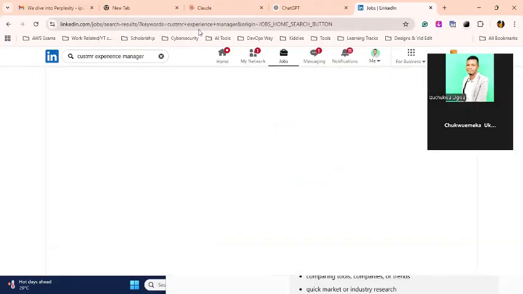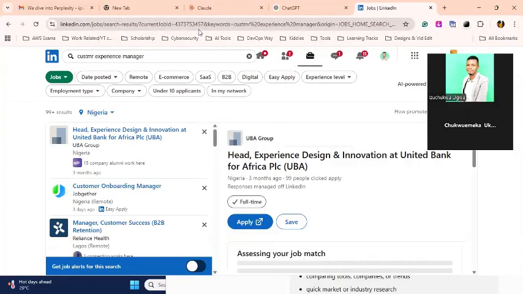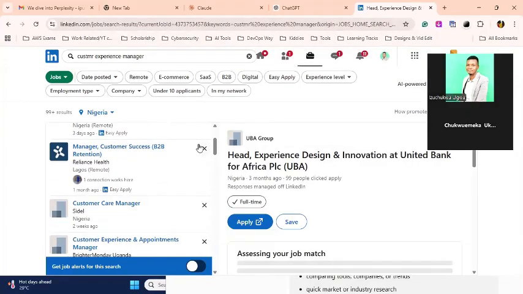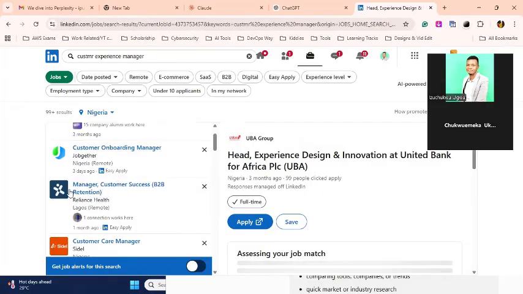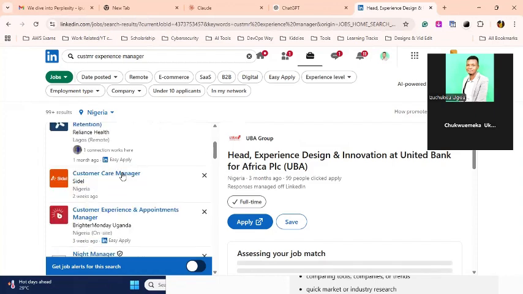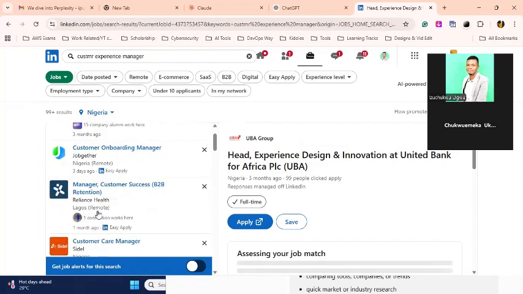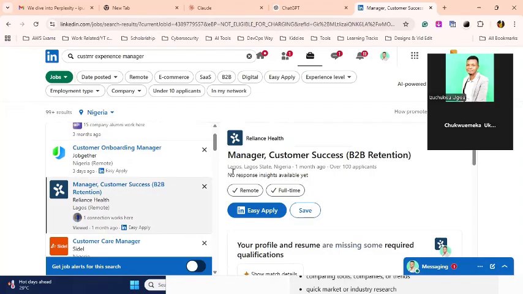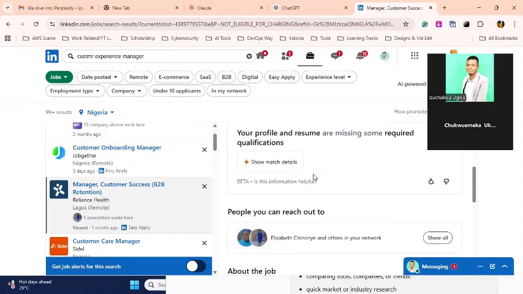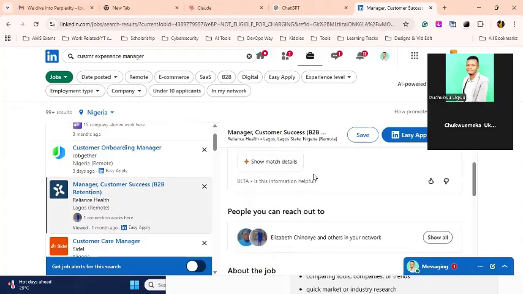For this demonstration, I'll optimize the CV for this particular role. First is the manager role in Lagos, 500 applicants and so on.